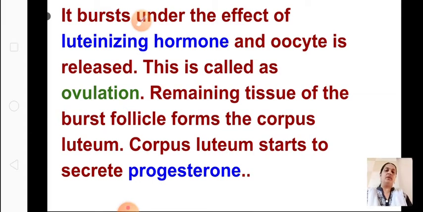This corpus luteum starts to secrete which hormone? Progesterone. So the remaining part of the follicle is called the corpus luteum, and it will start secreting progesterone.